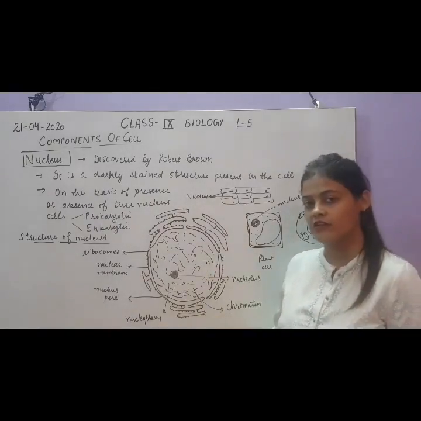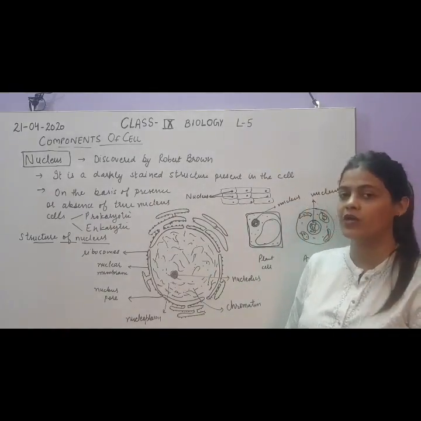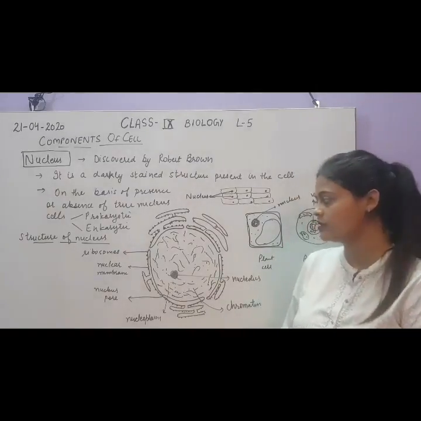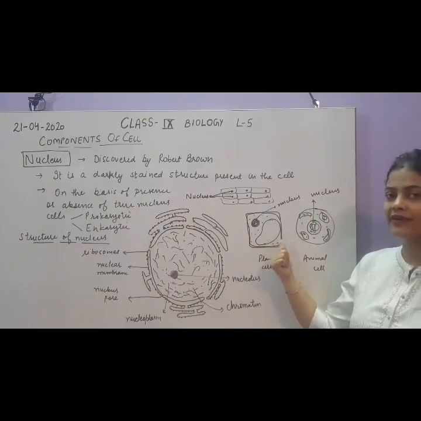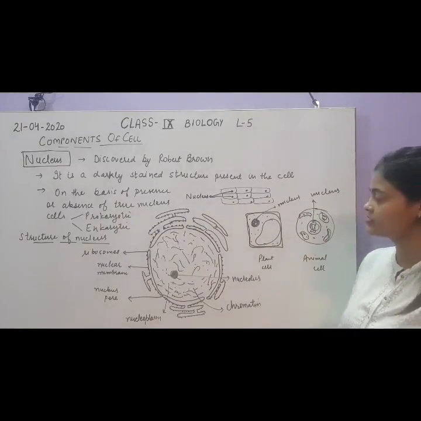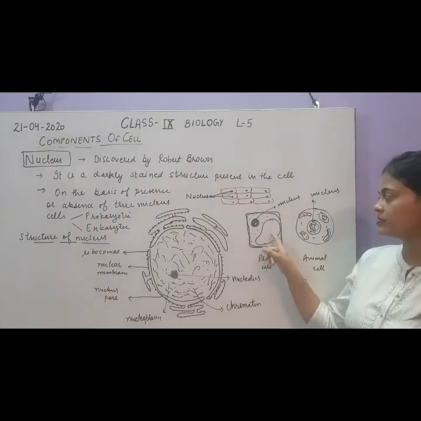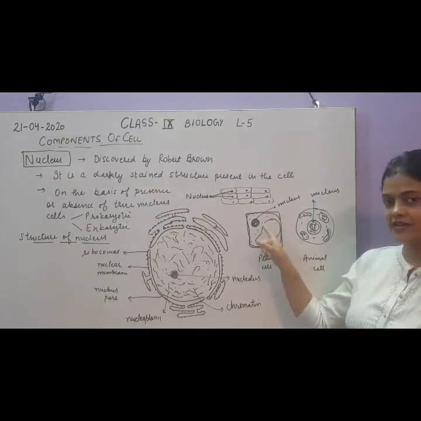So let's see the overall structure of the nucleus, then we will take up each part with its function. In both plant and animal cells, the nucleus is present. In plant cells, the position of the nucleus is not in the center.